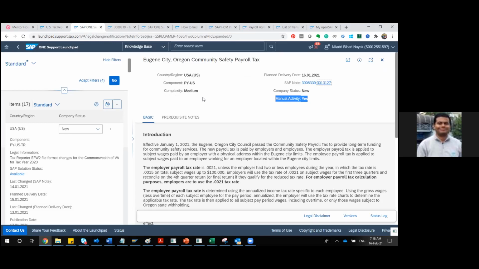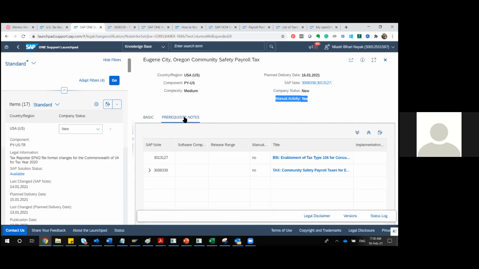Now let's see. You can see there is a section called basic and prerequisite notes. Are you getting my point? Yes. So a prerequisite means that to apply this particular Oregon community safety payroll tax note, there are some prerequisites you have to go through. So what are the prerequisites? Ideally in the SAP note section, you'll get that pointer, like these are the two notes you have to apply before applying this particular note. So those two notes are referred here, which is 3013127, and another one is the